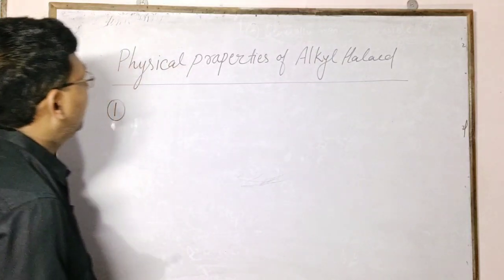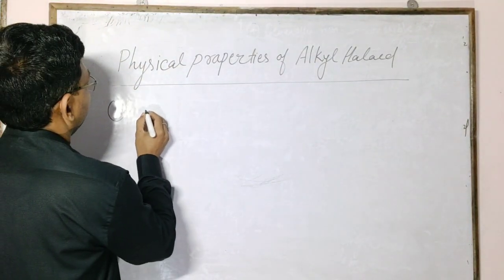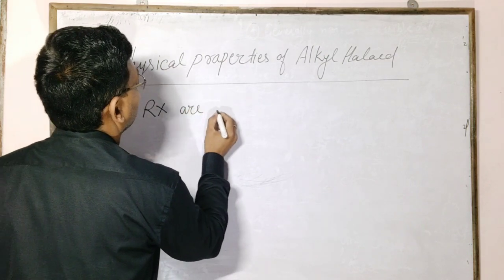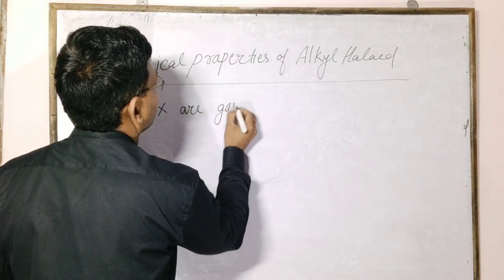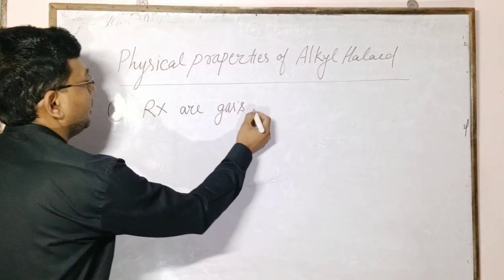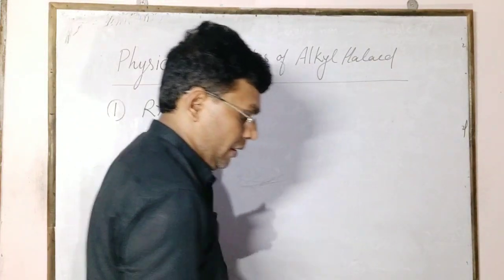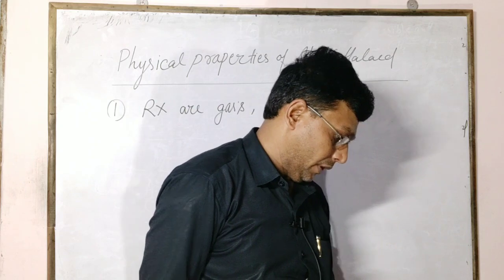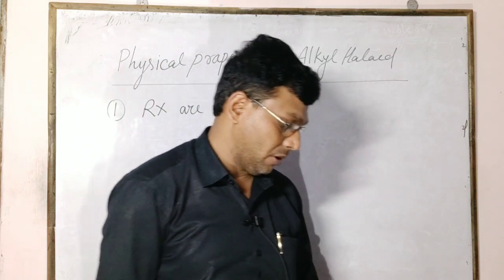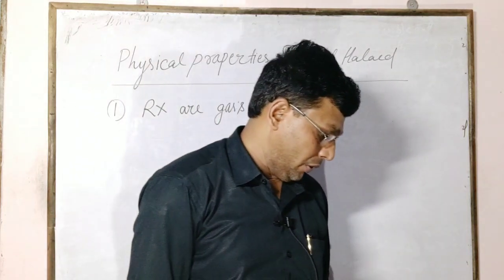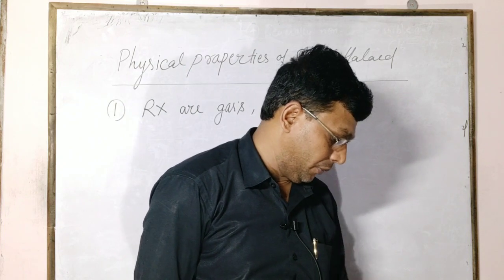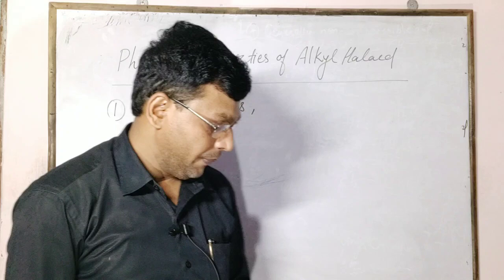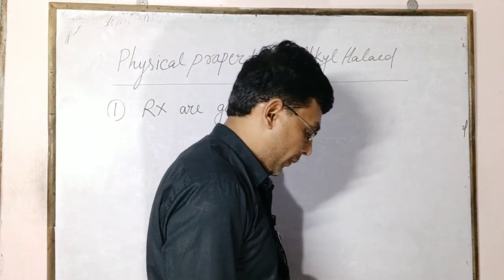Lower alkyl halides are gases, but higher alkyl halides are solid and liquid. The molecular mass of alkyl halides is higher than that of alkanes, therefore the melting and boiling points of haloalkanes are much higher than those of alkanes.